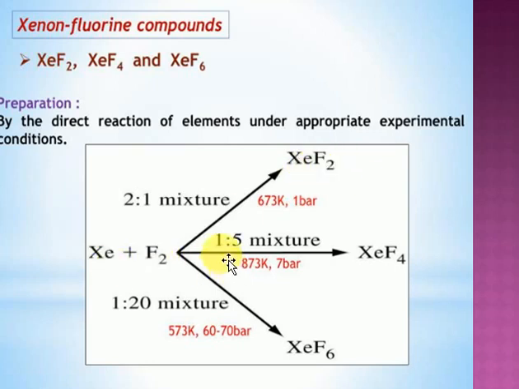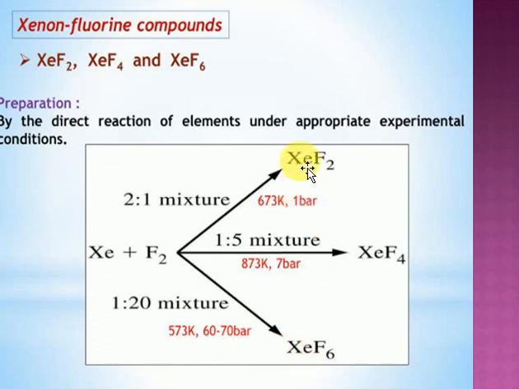Next, if you take the 1:5 ratio, meaning 1 mole of xenon and 5 moles of fluorine at a pressure of 7 bar, you will get xenon tetrafluoride. What happens if you take the 1:20 ratio at a pressure of 70 bar? You get xenon hexafluoride.